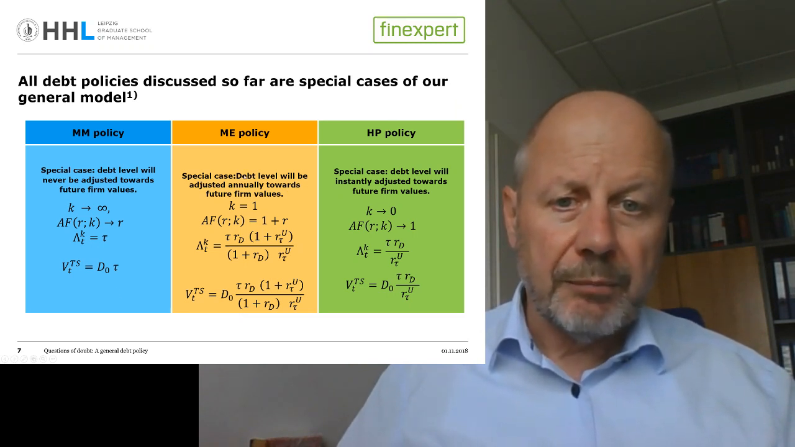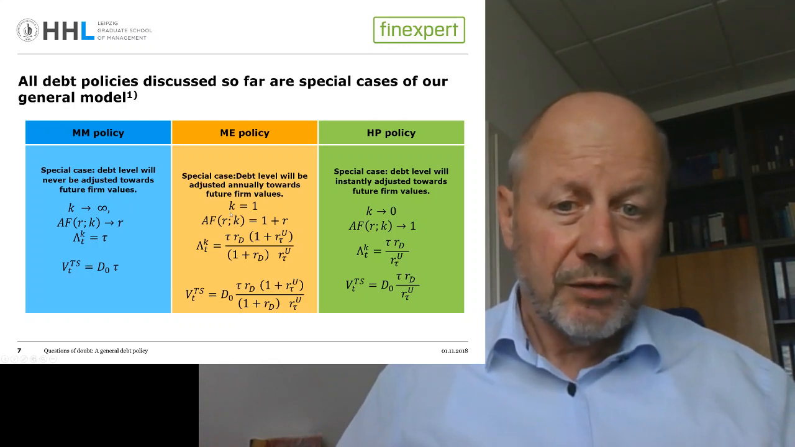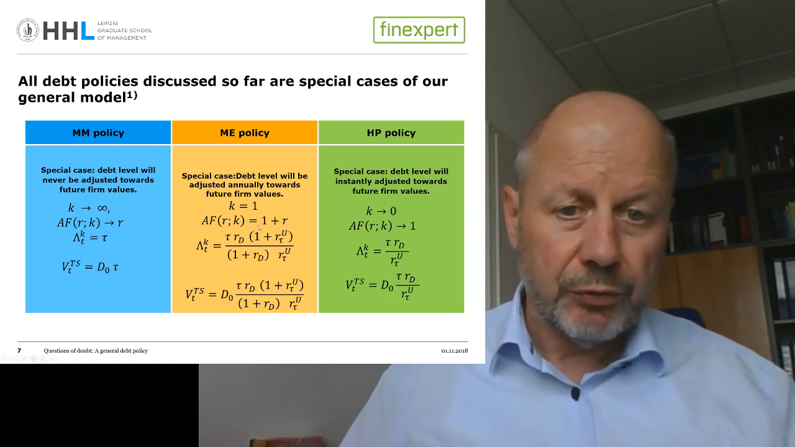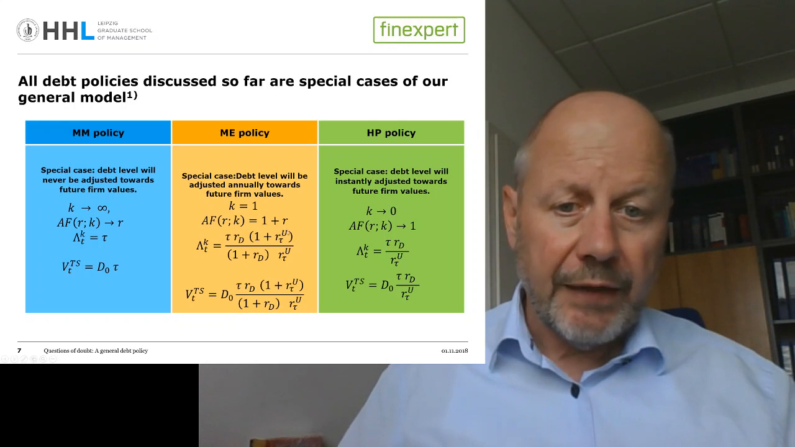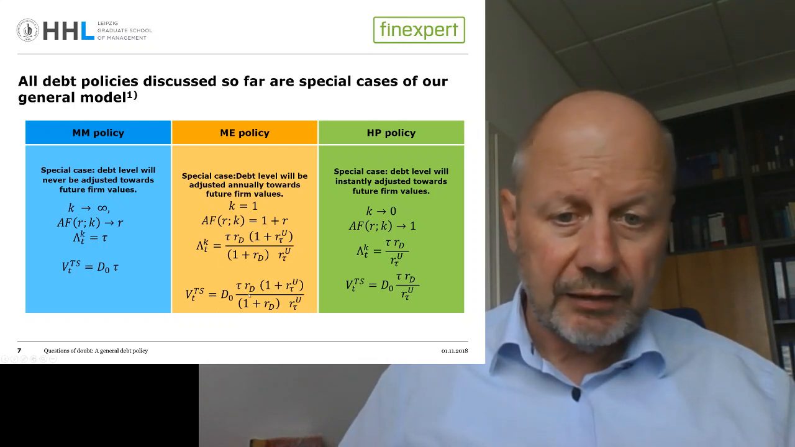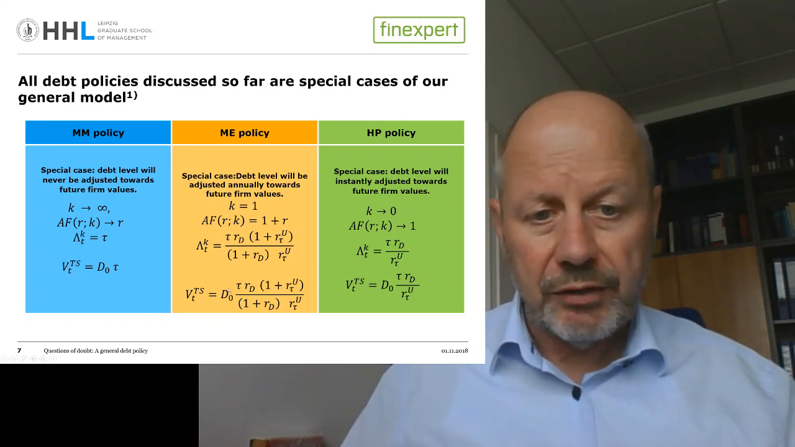So if we look at the Miles-Etzel policy, then this is a special case where the debt level will be adjusted every year towards the future firm values. That means this is the special case of K being equal to 1. And that means that the annuity factor is then turning into 1 plus R. That yields this lambda factor, and this is exactly equal to our Miles-Etzel tax shield equation.